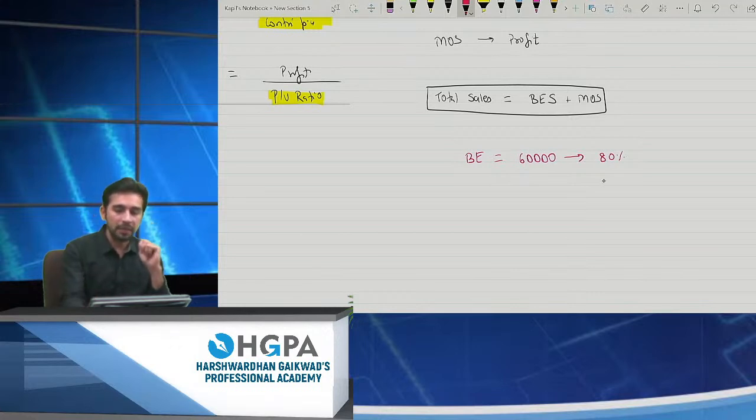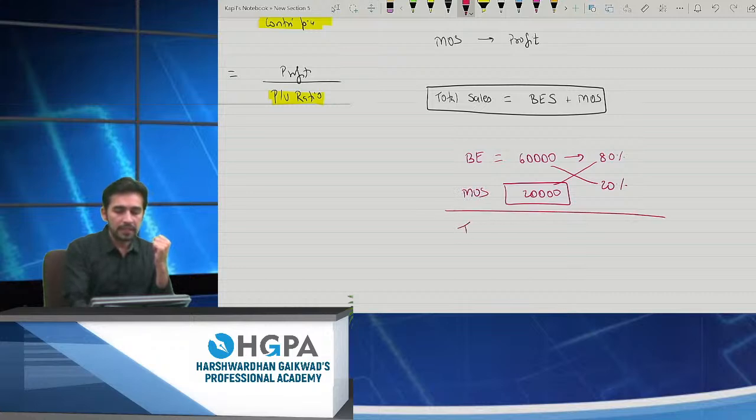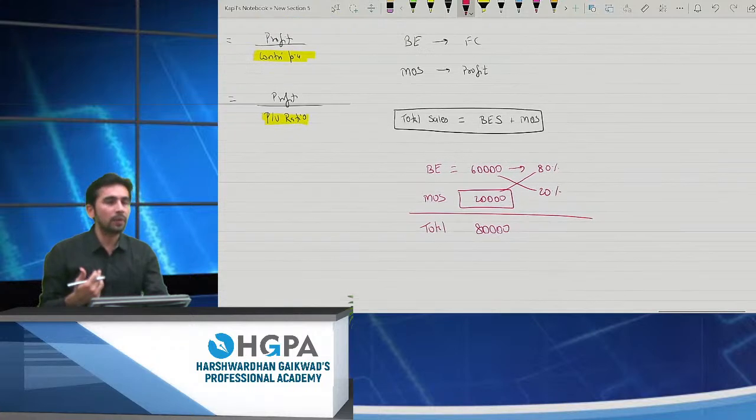So if this is 80%, how much is 20%? You can easily calculate. Yes, please give me the answer. 20,000. Is the point clear? So this becomes MOS. So what becomes my total sales? Total becomes 80,000, because 60 plus 20 will give me 80. Is the point clear? So I need to calculate like this.